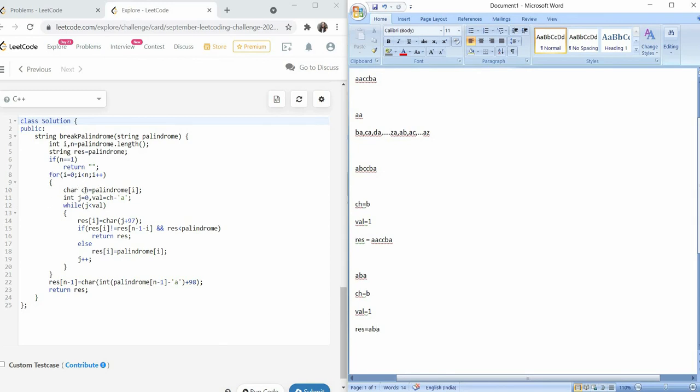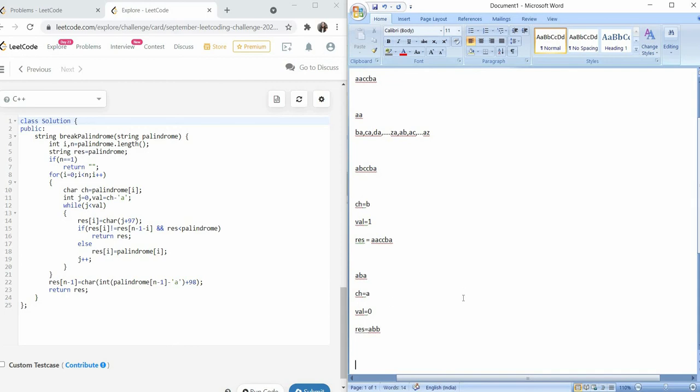Now we'll again go in this for loop, and we'll change ch to a, and the value will become 0. Now this while loop won't work. So what to do? Right now our res is aba, and this is not the string we should return. But here is the twist: whenever we get exactly the palindrome back, in that case we just have to change the last letter. So I'm only changing res[n minus 1] to a letter which is greater than that particular letter. In this case palindrome[n minus 1] is a, a minus a will be 0, and 0 plus 98, that would be b. The character of 98 would be b. So this will become abb.